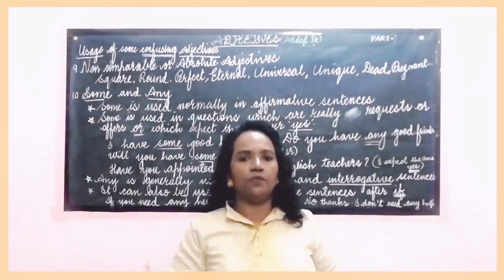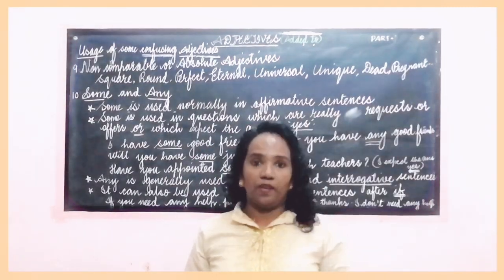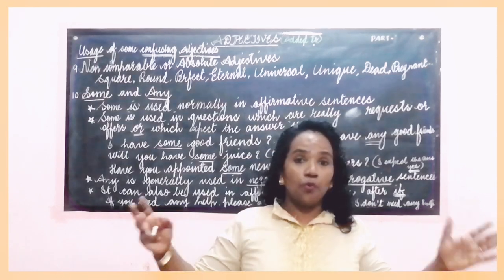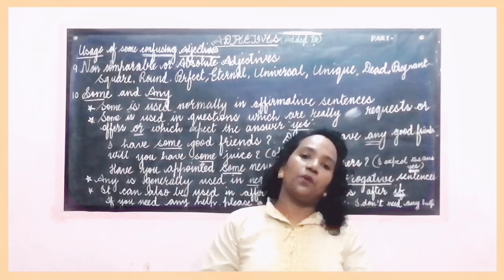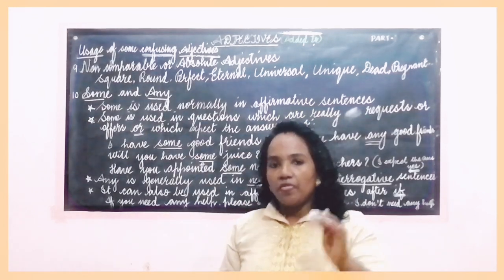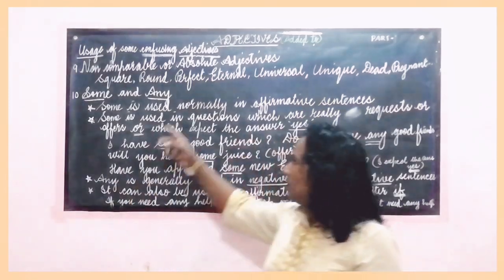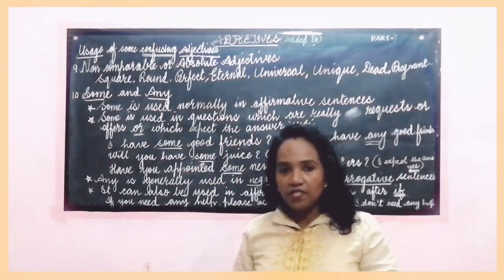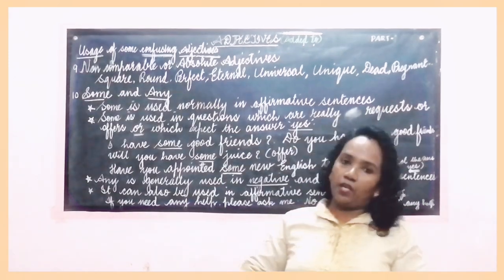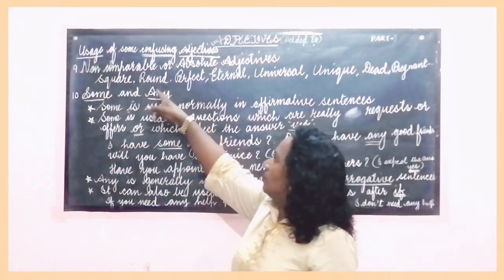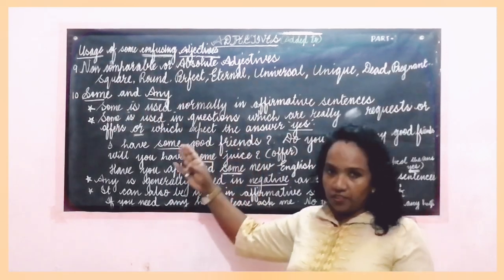There are hundreds of such words, but we have taken some examples. The first word is square. Can we say this room is more square or the most square? No, we cannot use it as it is. Round. Can we say something is rounder or the roundest? We cannot.